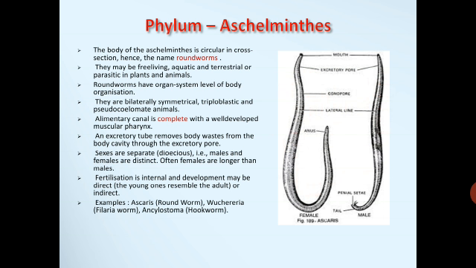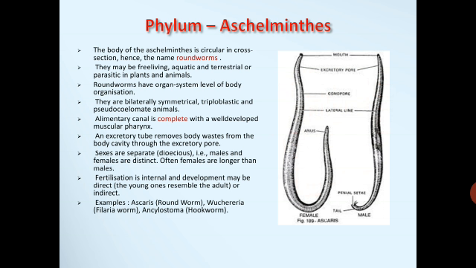So remember the important characters. The body of Aschelminthes is circular in cross section, because of which they are called roundworms. They may be free living, aquatic, terrestrial or parasitic. They exhibit organ system level of organization. They are bilaterally symmetrical, triploblastic, and pseudocoelomate animals. Alimentary canal is complete with a well-developed muscular pharynx.